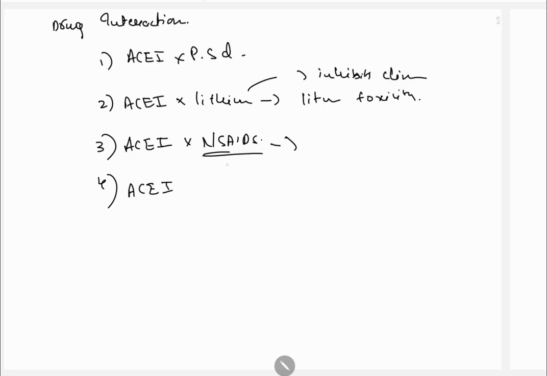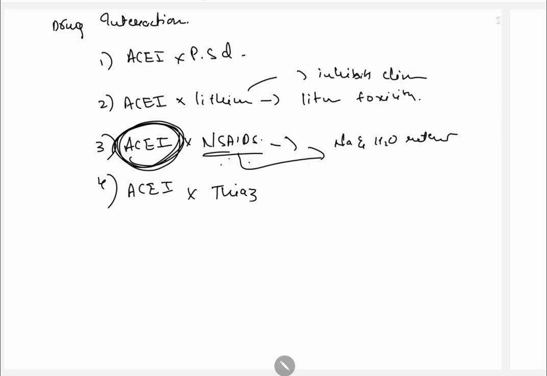Next, it should not be given with NSAIDs. What do NSAIDs do? They cause sodium and water retention. So the action of ACE inhibitors decreases, the antihypertensive action decreases. Next, thiazides: the previous ones are all negative effects, but this is a positive effect.